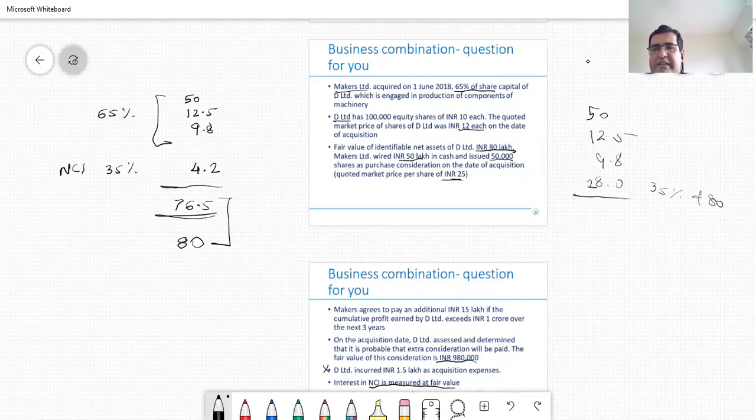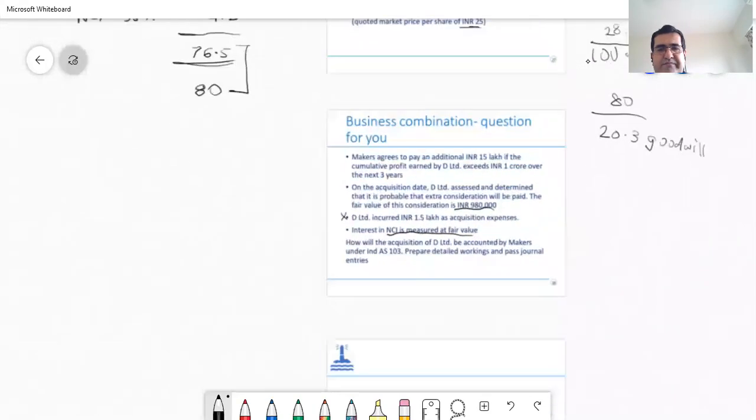Now this, friends, takes the total consideration to 100.3 lakhs, against which assets acquired are 80. In this case, there is a goodwill of 20.3 lakhs. As can be seen, the accounting answer in both the situations is completely different. And that's why the accounting policy choices become critical.